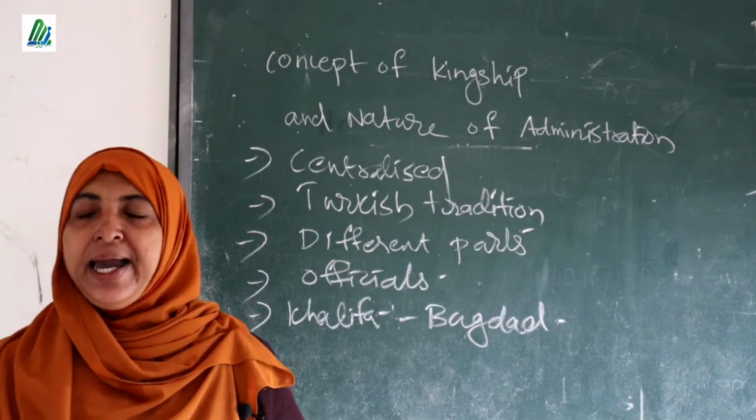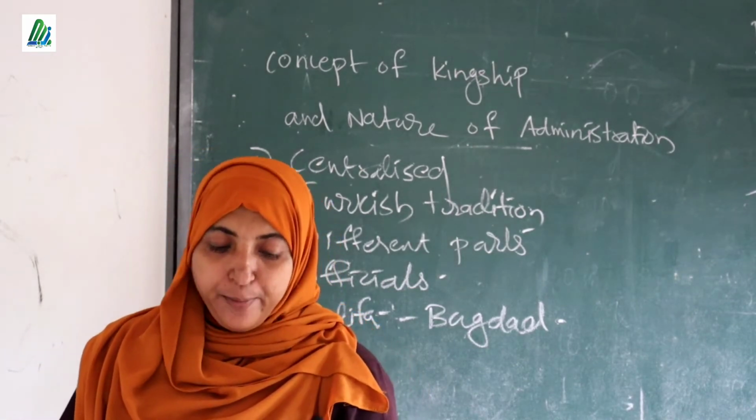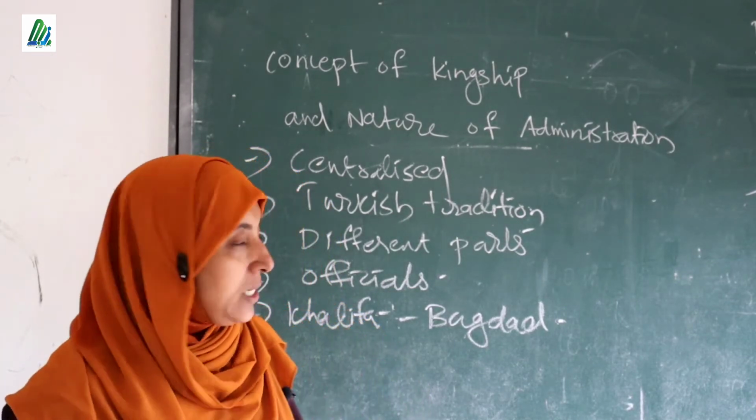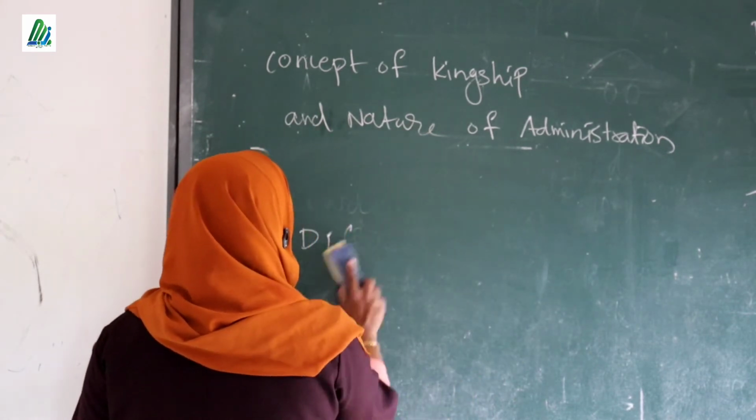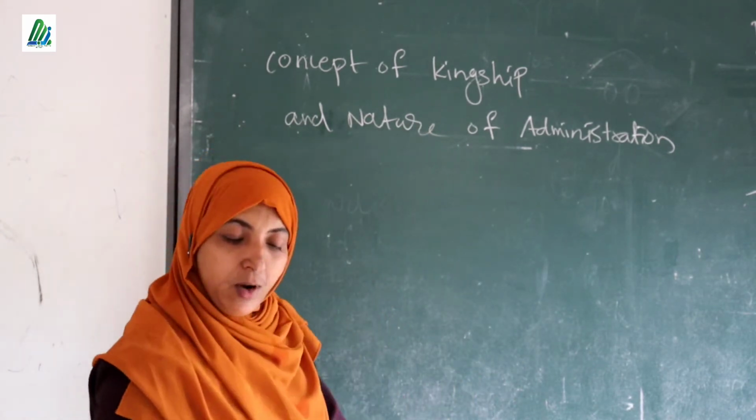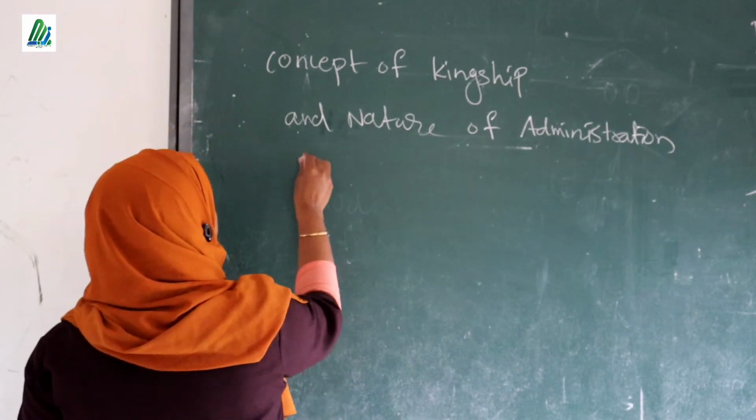Clear? Okay, now we can study the important features of their local administration. Listen here.